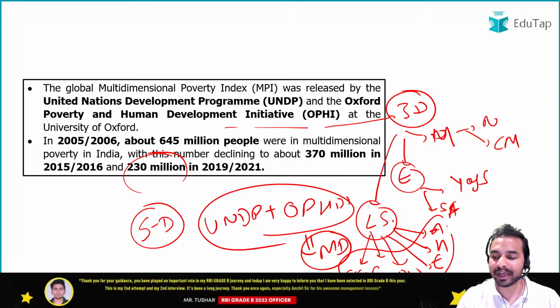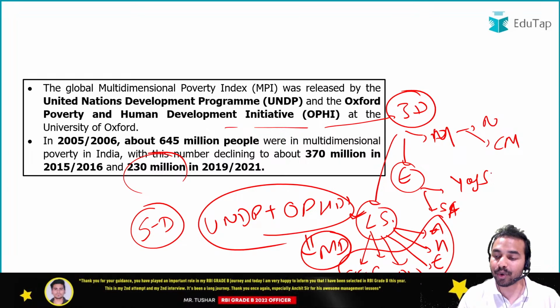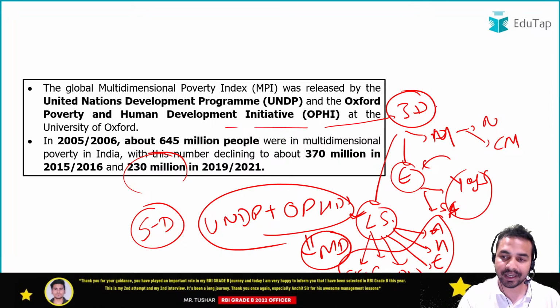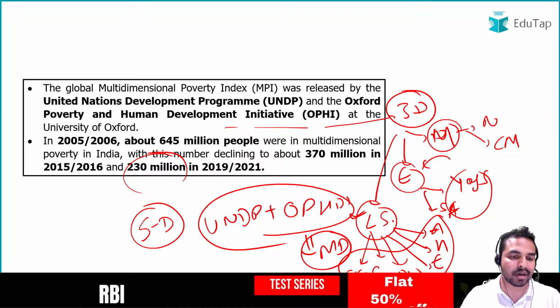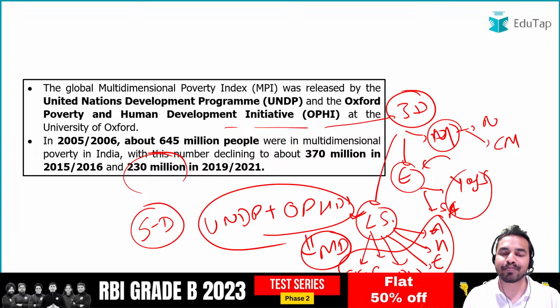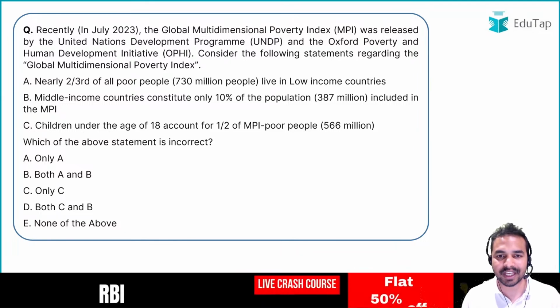All these are the indicators under the living standard. There are two indicators under education and two indicators under health. So guys, all these three are the dimensions across which poverty is being measured across the world by the multidimensional poverty index.